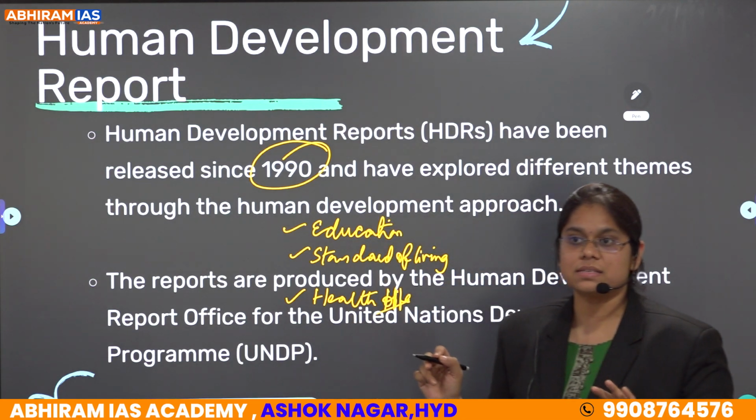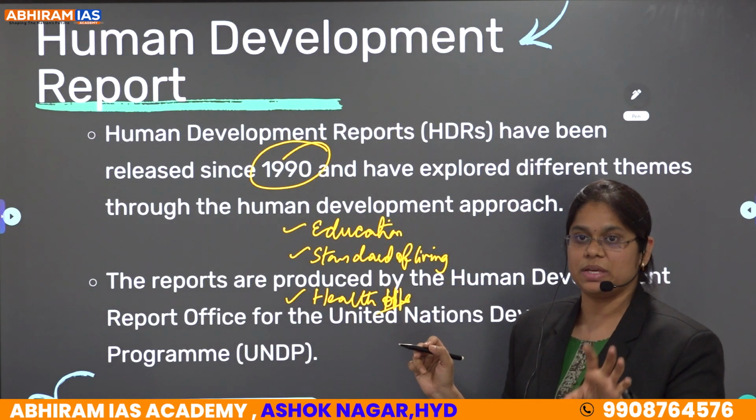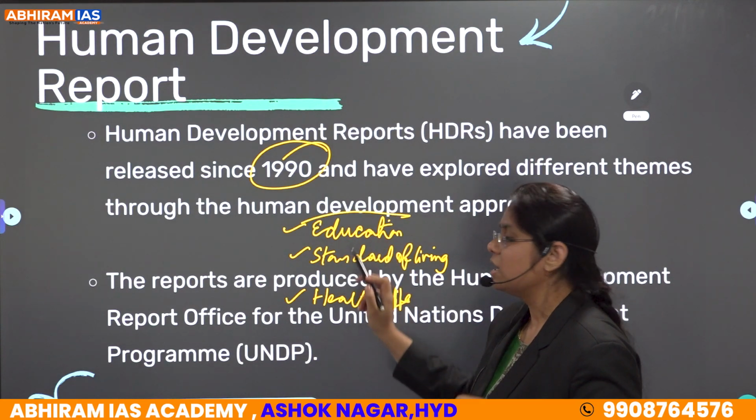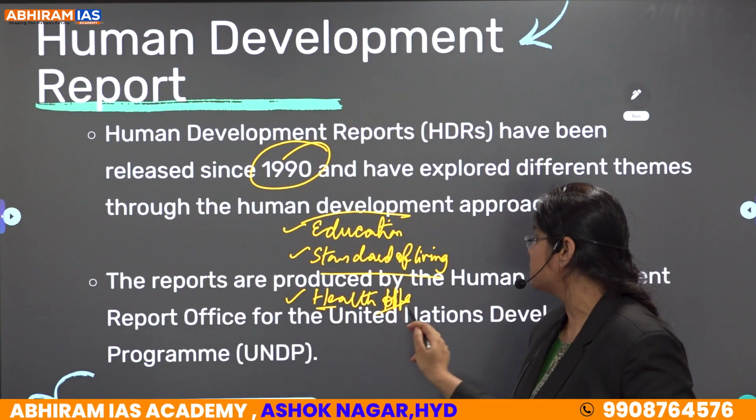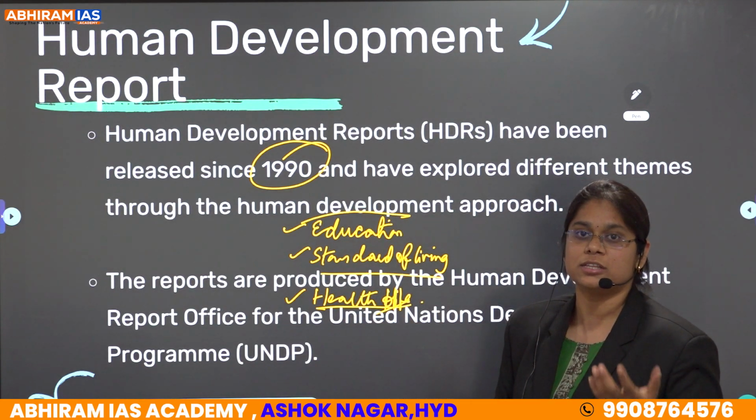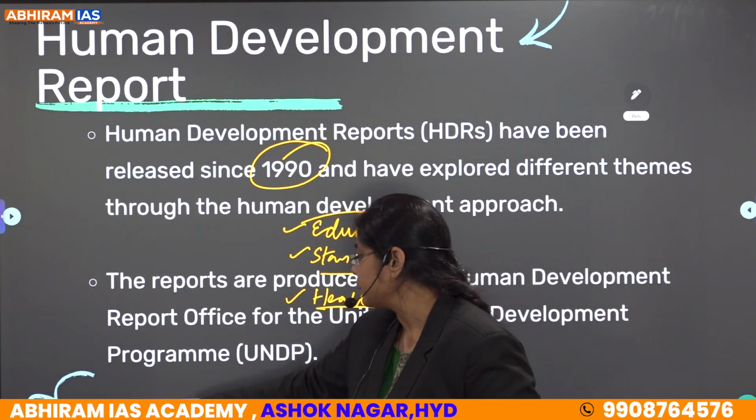So on 3 indices this Human Development Index will be given. One is education, another is standard of living, and the other is healthy life. Okay, how healthy the people are. Clear?